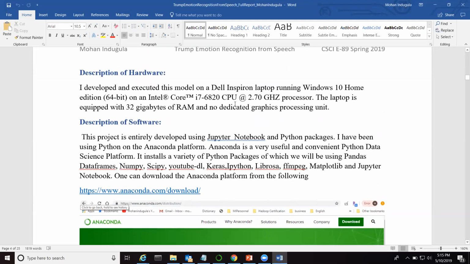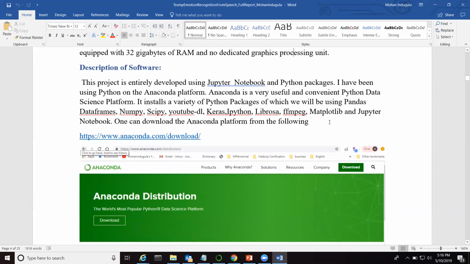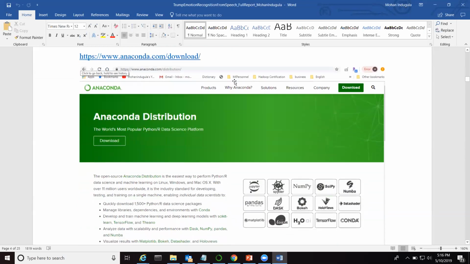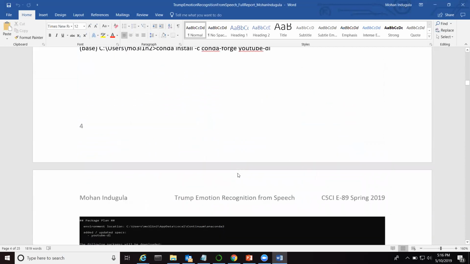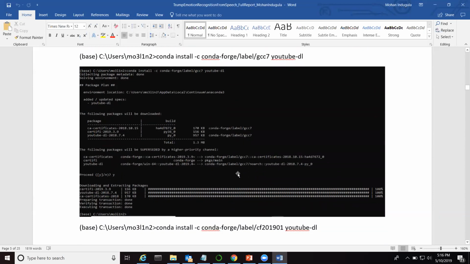The hardware I used is a Dell Inspiron laptop running an Intel i7 processor with 32 gigabytes of RAM. The software I used is Jupyter Notebook and Python packages, used through Anaconda. This is the link I shared for downloading Anaconda, and these are the steps to install all the packages we need for the project.